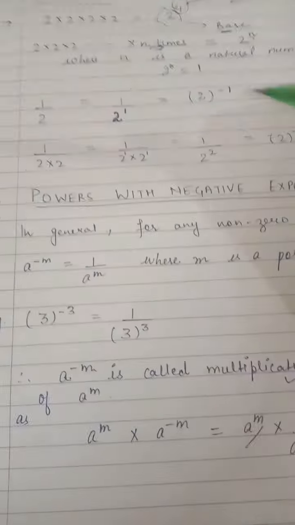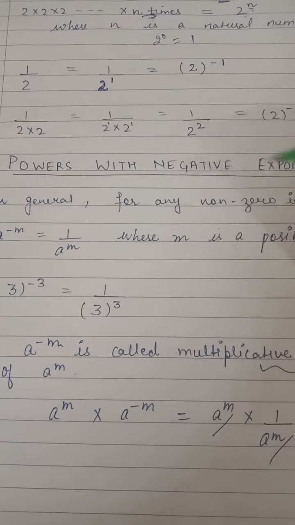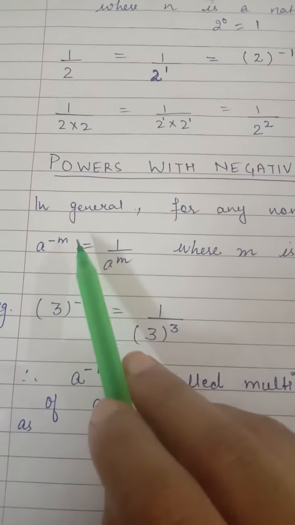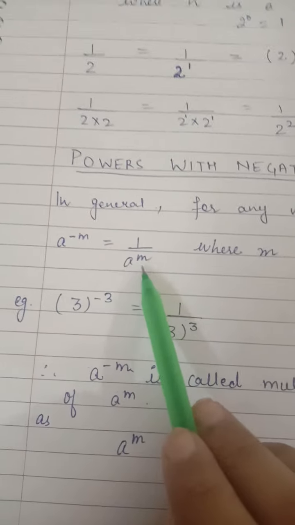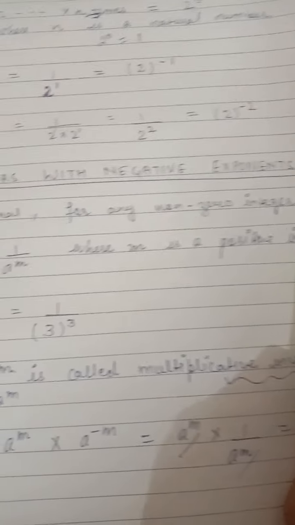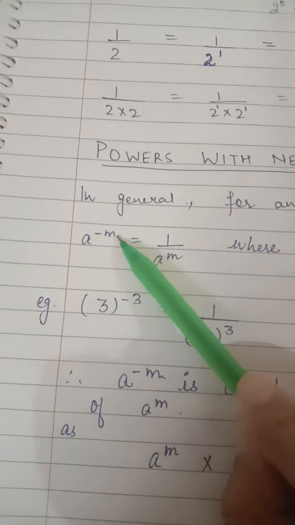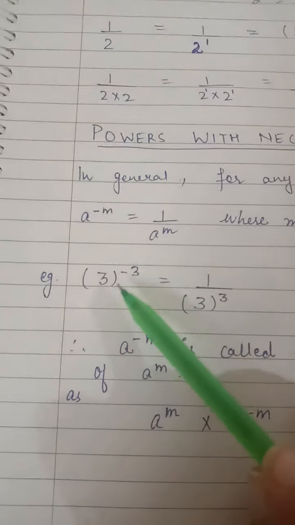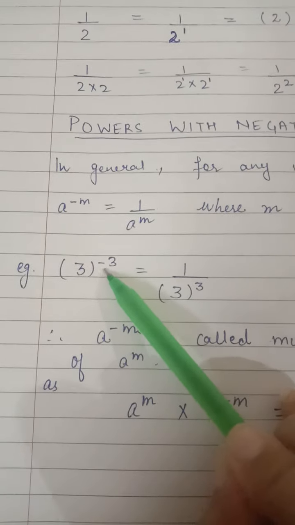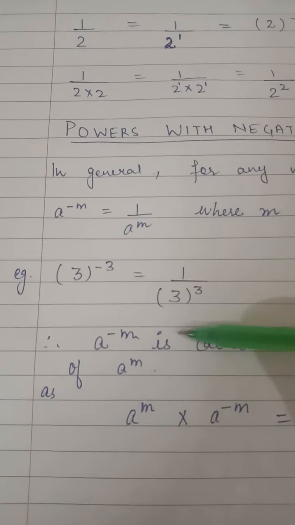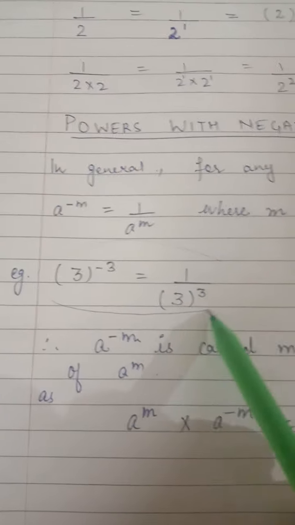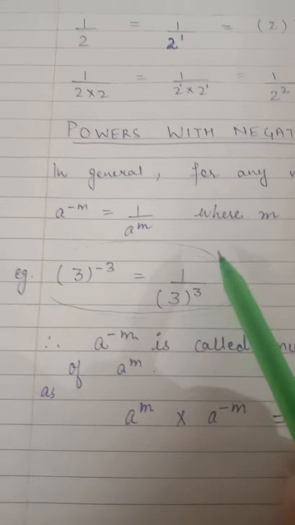So now in general, from the previous example, can you say for any non-zero integer a, a raised to the power minus m, I will write as 1 upon a^m, where m is a positive integer. ठीक है, जहाँ भी मुझे नेगेटिव पावर मिलेगी मैं उसको पॉजिटिव करने के लिए उसका रेसिप्रोकल कर दूंगी. For example, 3 raised to the power minus 3 है, तो I will write this 1 upon 3 raised to the power 3. That is how we convert our negative exponents into the positive exponent.